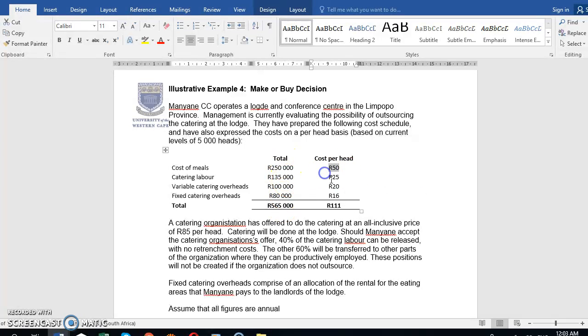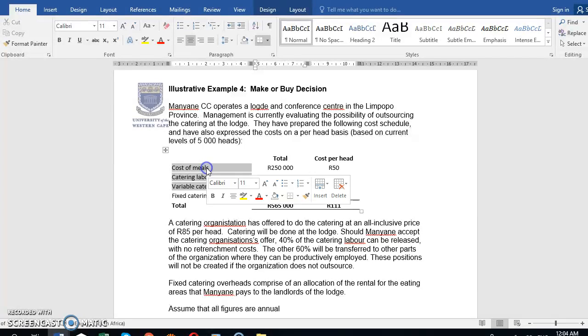These costs are all based on 5,000 heads, and if you divide these costs by 5,000, you get those per head amounts. Just one thing to note: even though they've allocated the fixed cost on a per head basis, this fixed cost is not dependent on the number of heads, because that's the definition of a fixed cost. A fixed cost does not change with the number of people, whereas variable catering overheads, catering labor and cost of meals will all change with the number of heads, because they are variable costs.